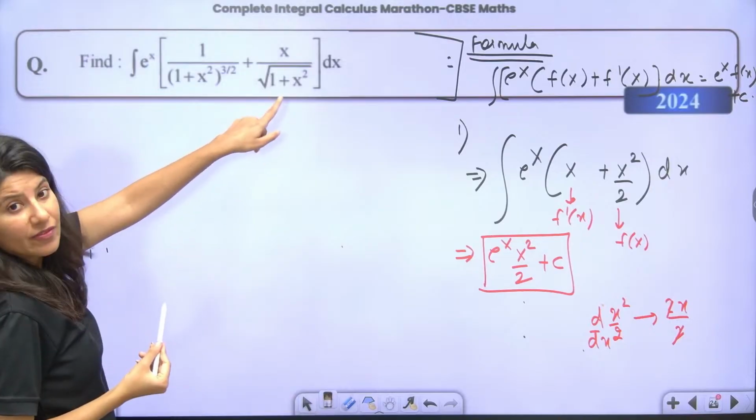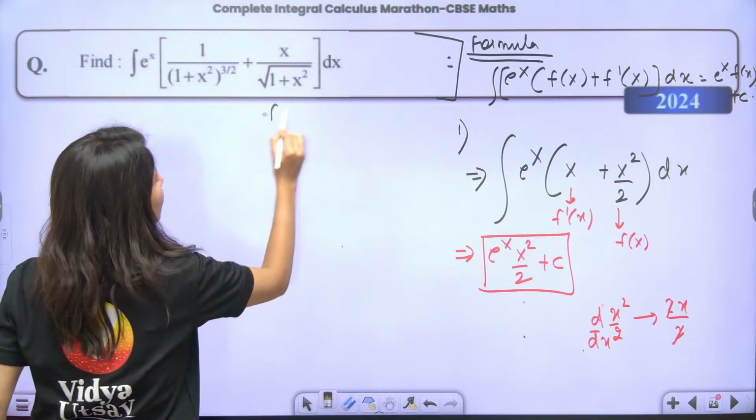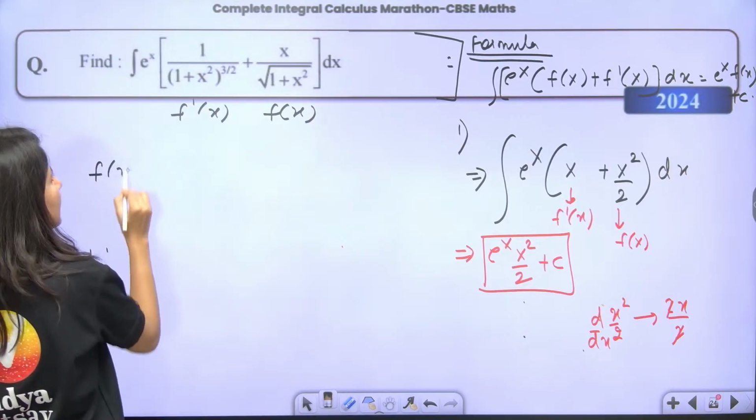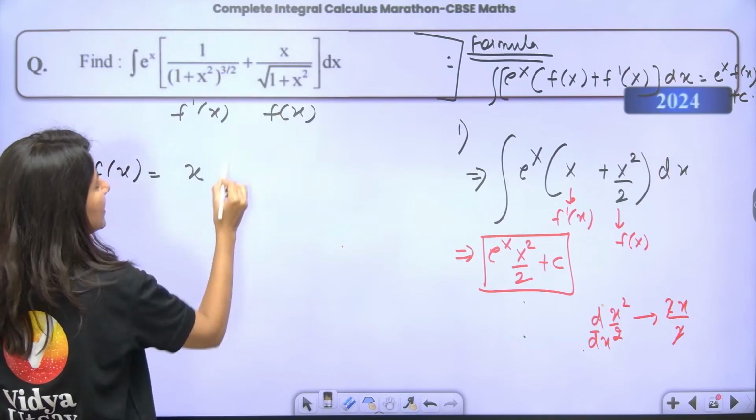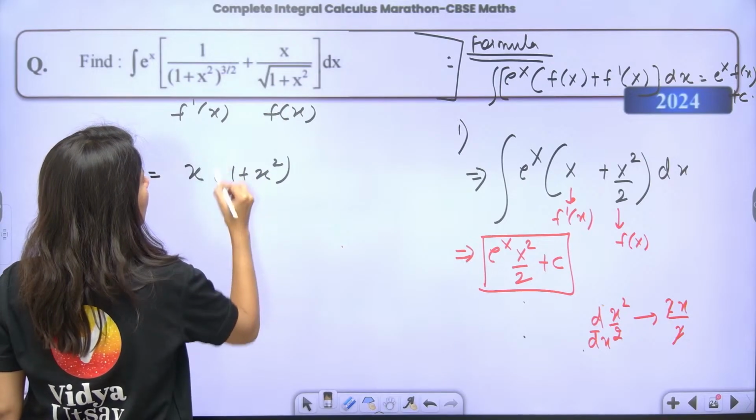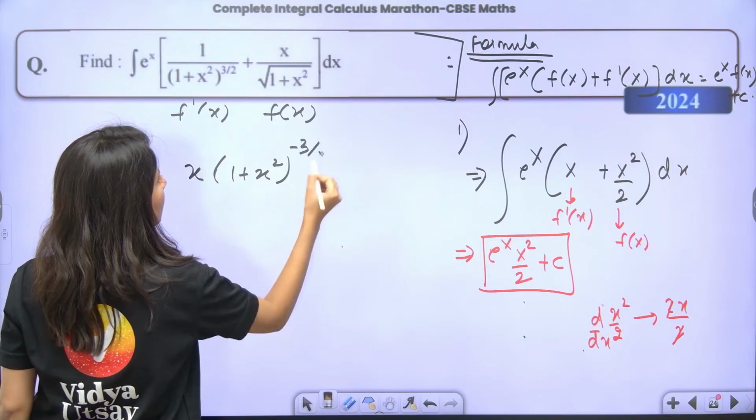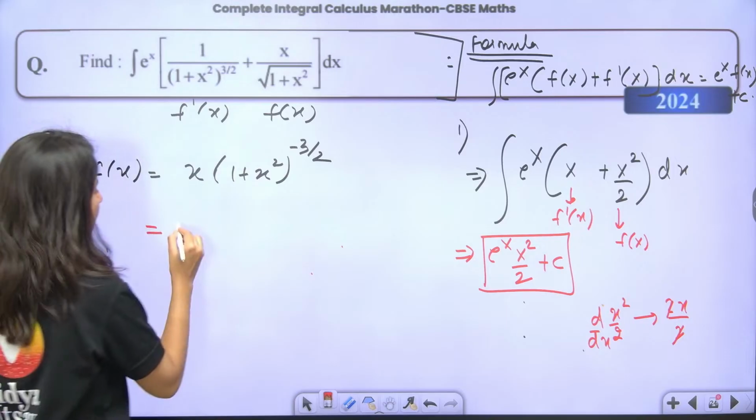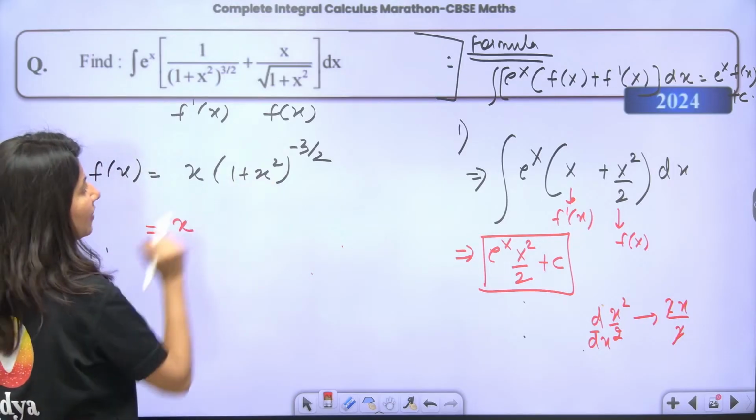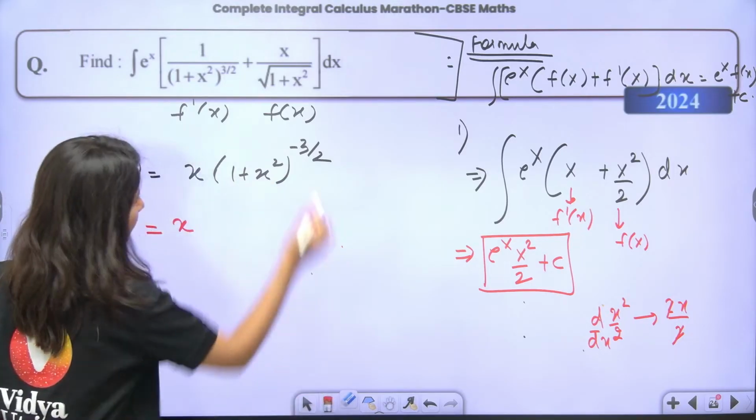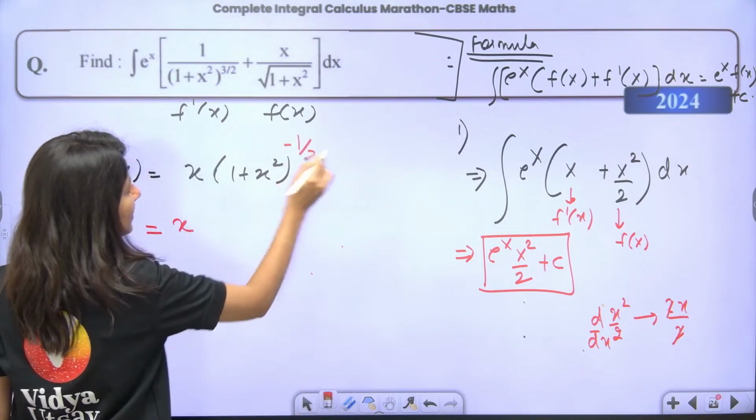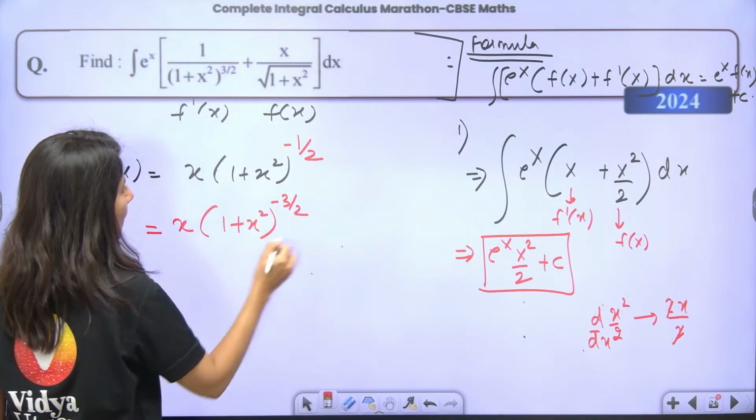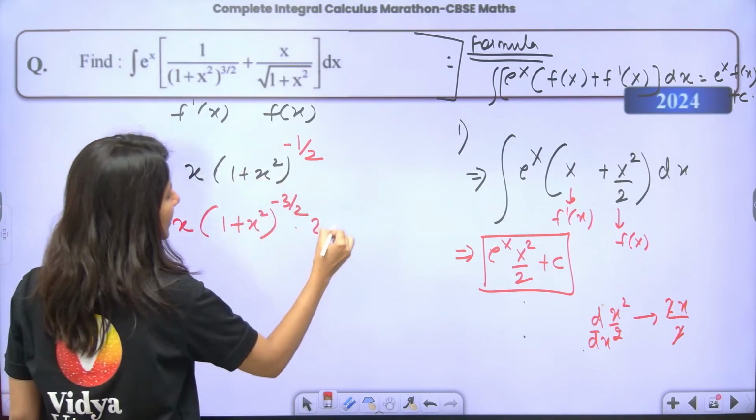This is not fx. This is your fx, and this will be f dash x. Correct? So now I am putting fx equals x times (1 plus x square) power minus 1 by 2. Okay, this is my fx. Now differentiate, product rule. X is constant, derivative of this is minus half. Derivative of this, can anybody tell me? It is (1 plus x square) power minus 3 by 2, and the derivative of this is 2x as well, correct?